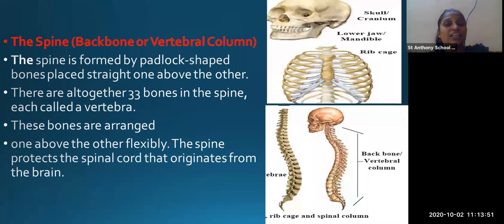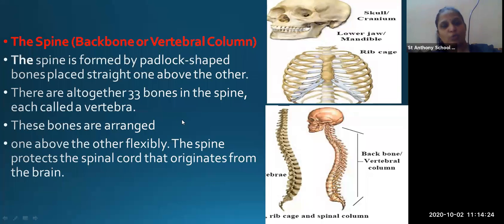So how many bones are there in the spine? 33 bones are there in the spine. Each is called as vertebra and together they are called as vertebral column. And the skull and the vertebral column are together joined with the spinal cord which originates from the brain. So this is all about axial skeleton. The skeleton system is divided into two types, axial and appendicular skeleton. In axial, what we have studied? We have studied skull, rib cage and vertebral column.